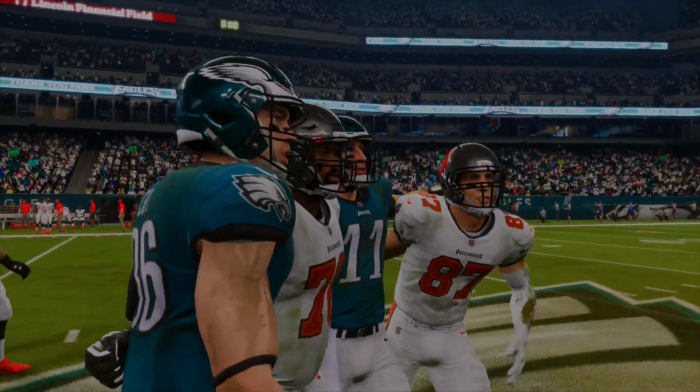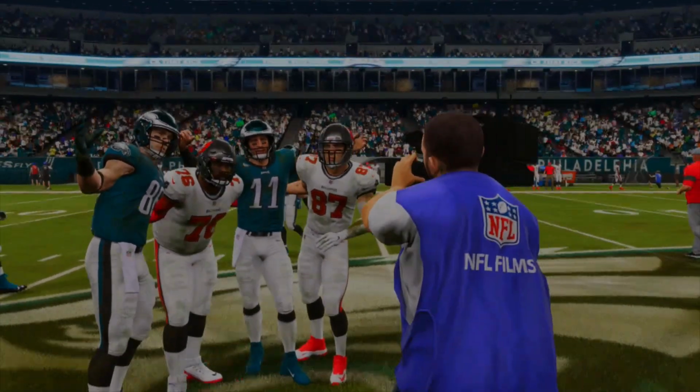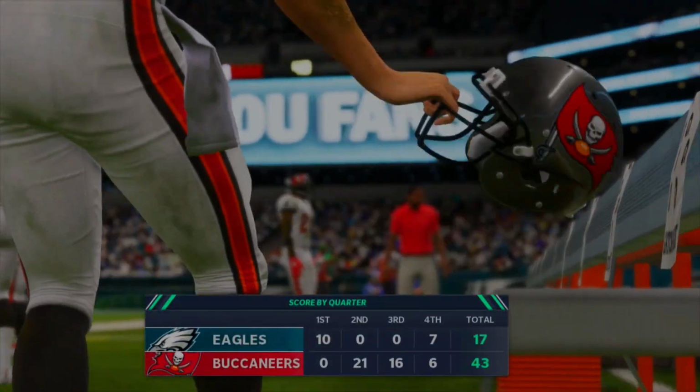Eagles are number 9 seed. I'm pretty sure the Bucs are number 20 seed. And Tom Brady and the Bucs, they will move on in this bracket. So let's go. 43-17, big blowout.